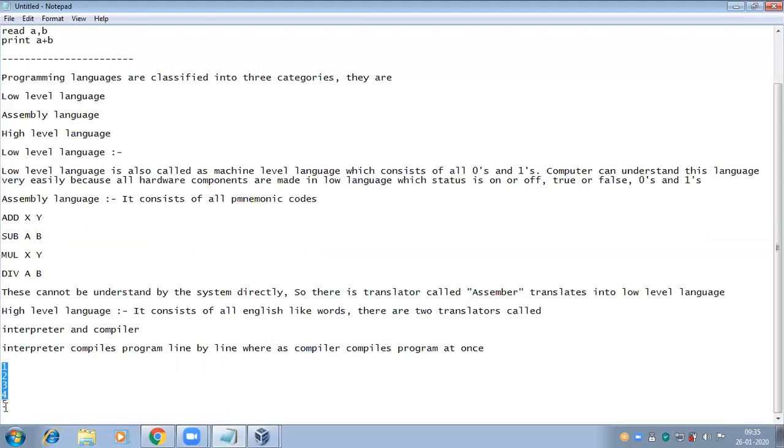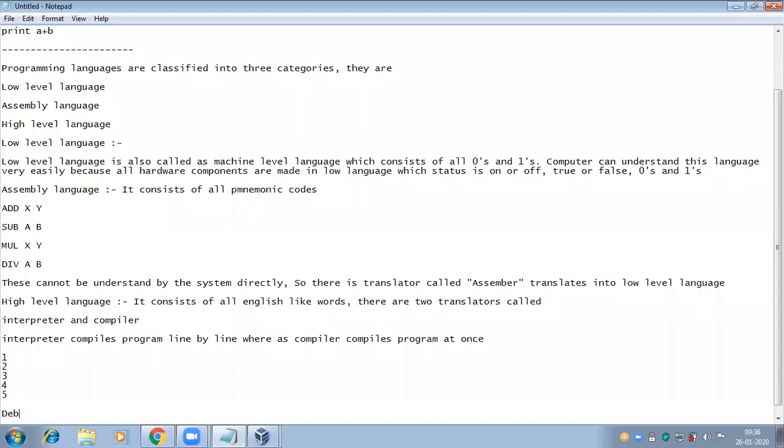The interpreter compiles the program line by line, whereas the compiler compiles an entire program at once. Here it shows all errors at a time, and we can rectify them in any order. But debugging, which means error correction, is very easy using the interpreter compared to the compiler, but it takes a lot of time.